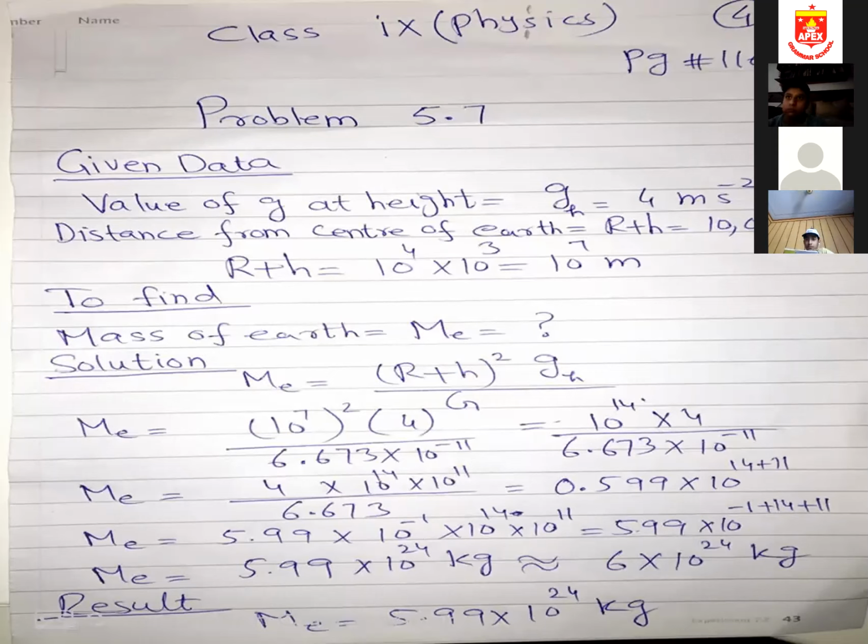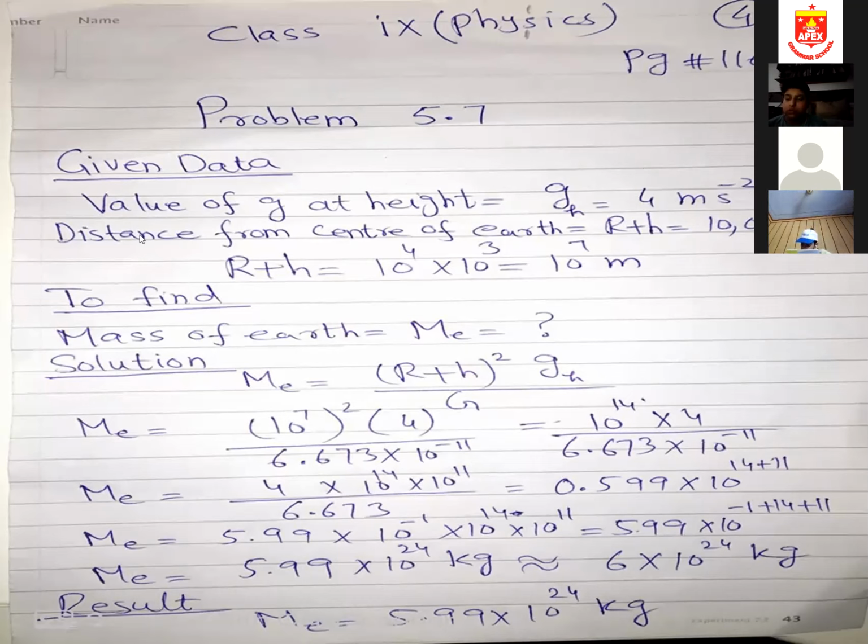Now, page number 116, 5.7 problem. The value of g is 4 meter per second square at a distance of 10,000 kilometers from the center of the earth. Find the mass of the earth. Okay. The value of g at a height is given to me. g is 4 meter per second square.